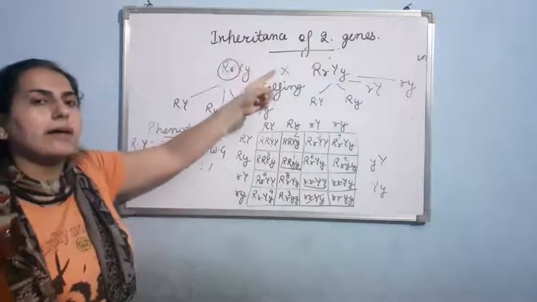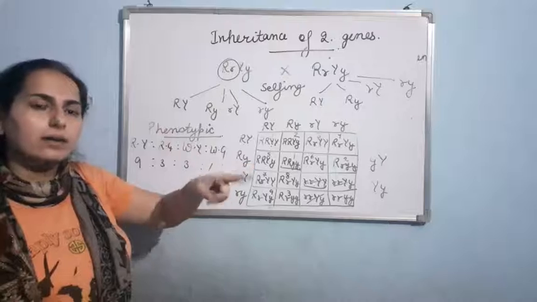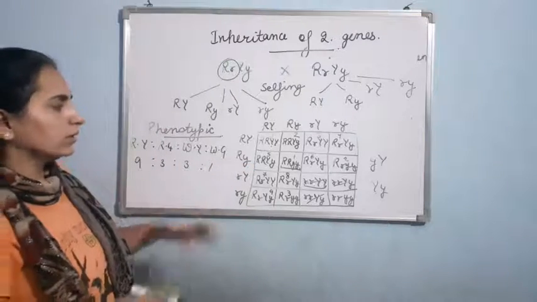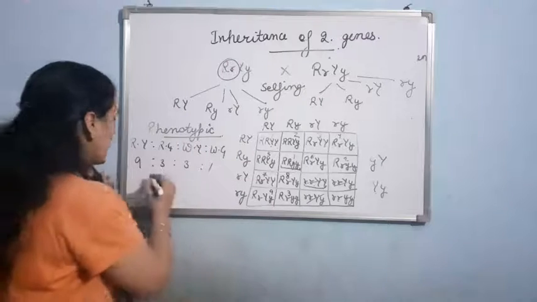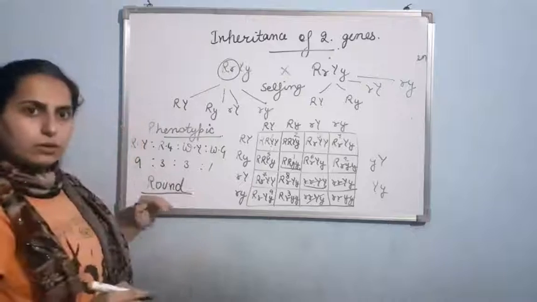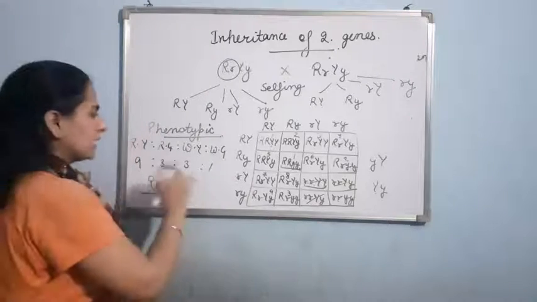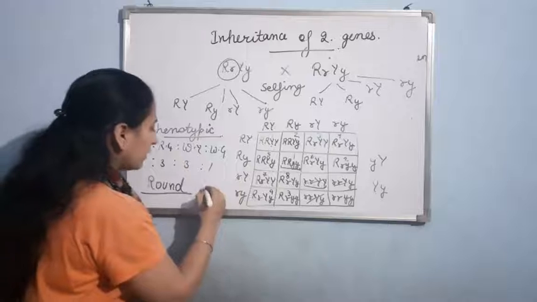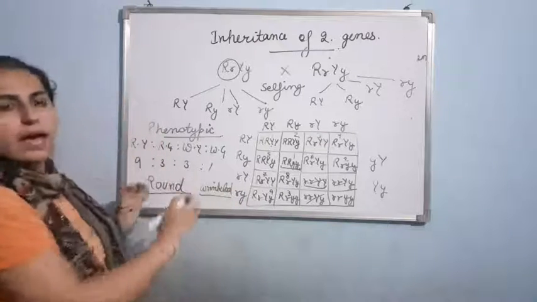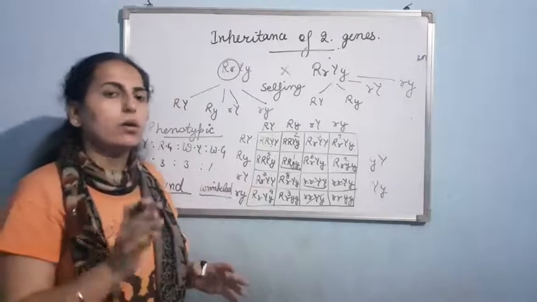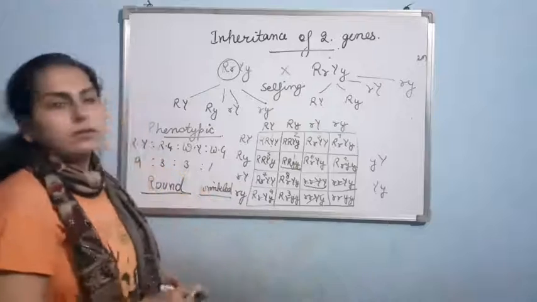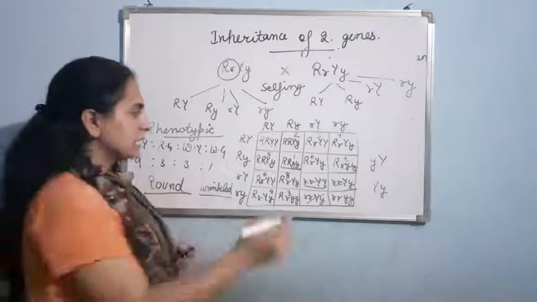Let me find out the individual organisms that are having round seeds, and individuals that are having wrinkled seeds. Along with the round, I'll not see the yellow or green color. Now let me count how many round organisms are there.